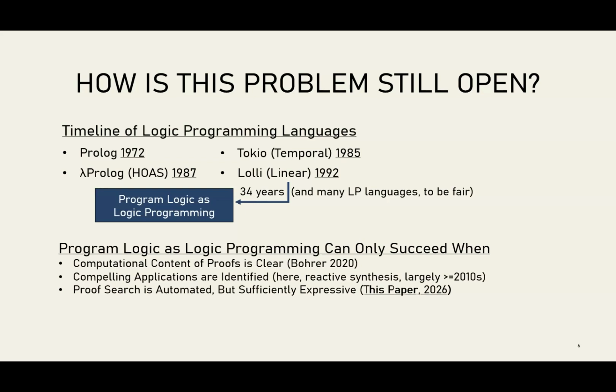We also need to know what the applications are going to be. As I'll show you in another slide, I'm going to argue that reactive synthesis, synthesizing code, is one of the main applications here. And that's not only 15 years old, but a lot of the work that really made this as big as it is today was only in the 2010s. And there's also a very fine balance we need to strike, where proof search needs to be automatic enough that we can really think of this as a programming language, but still expressive enough to say something interesting about a program. And that balance is really what this paper is trying to do.